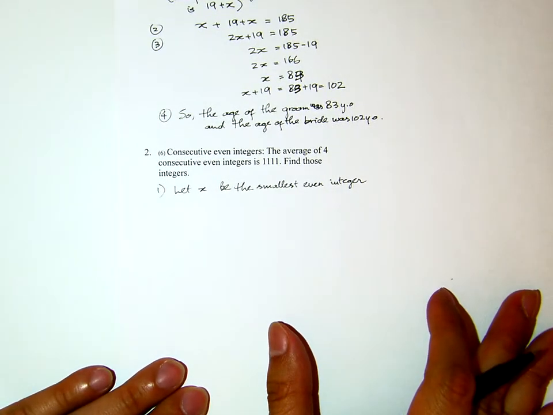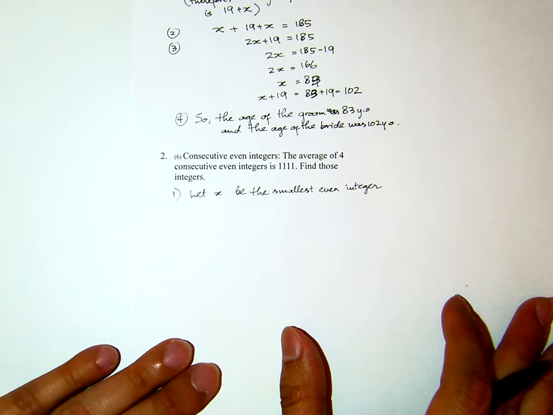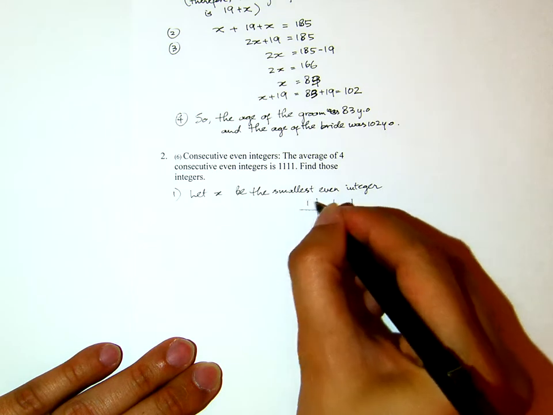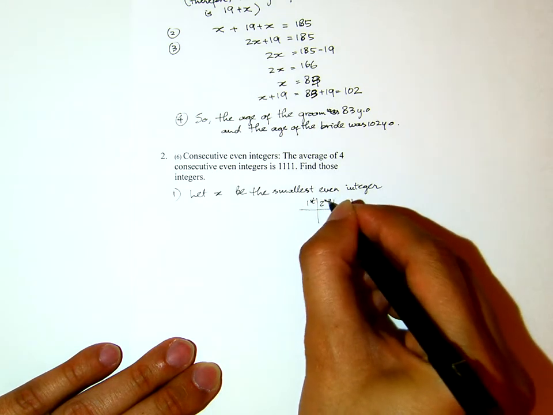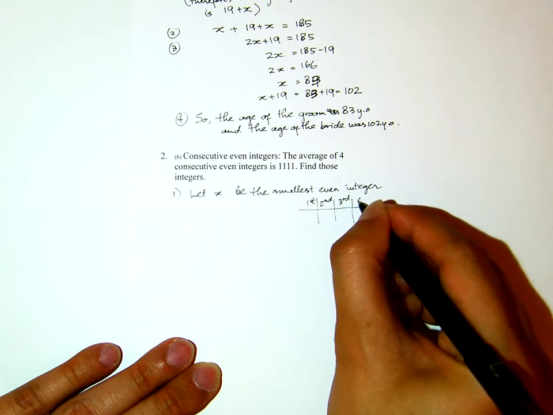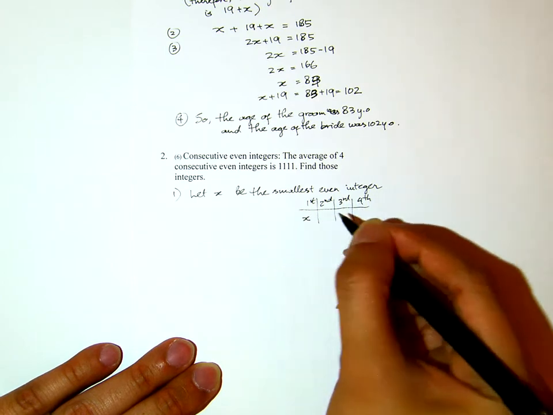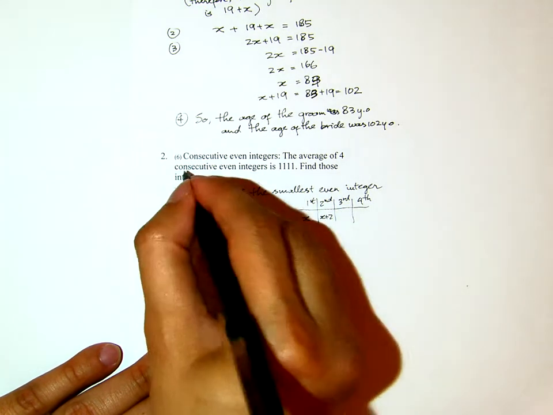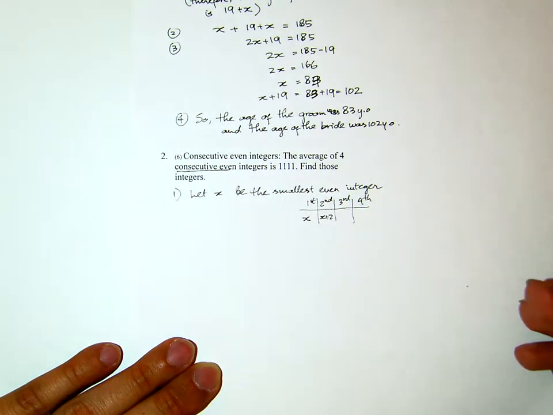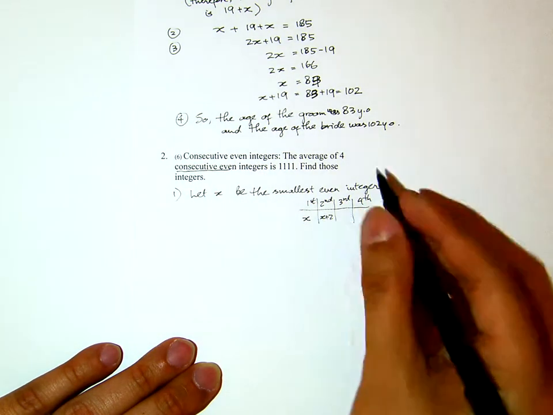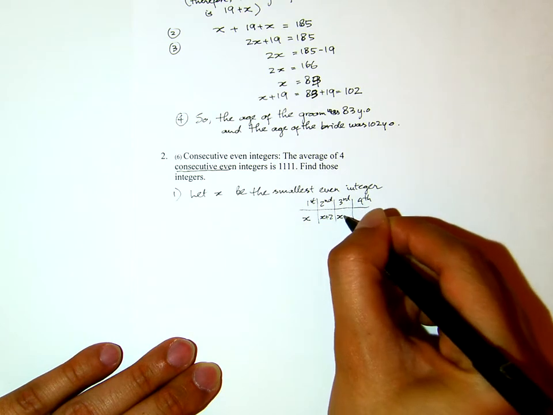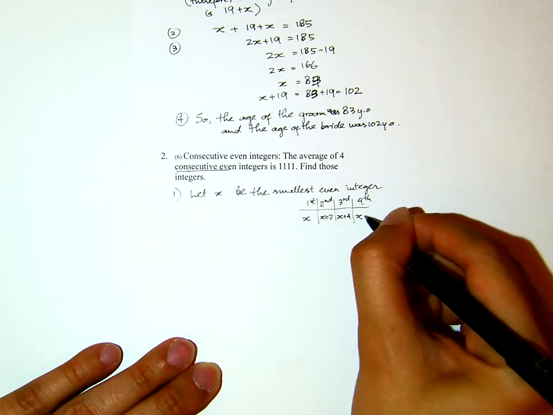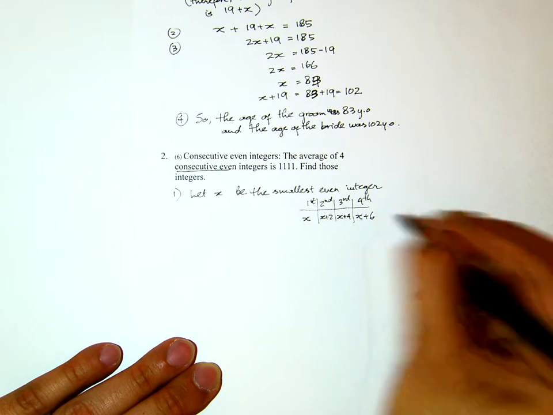Now if we think about this, there are 4 even integers: the first one, the second, the third, and the fourth. The first one is x. The second one will be x plus 2 because it's consecutive even, right? If x is an even integer, the next even integer will be 2 more than that, and so on. The third even integer will be another 2 more than the previous one, and the fourth even integer will be the first one plus 6.